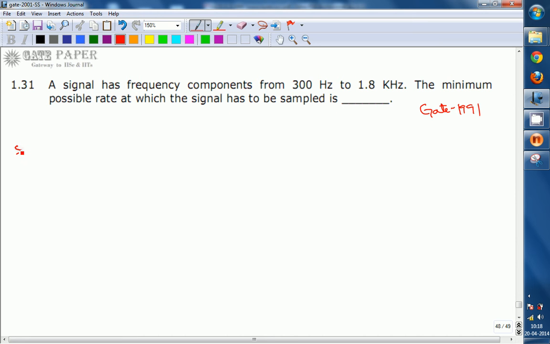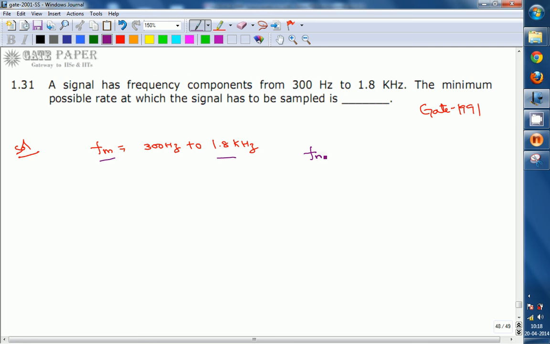Coming to the solution, given that the signal frequency components, so FM, the message signal frequency components, are from 300 Hz to 1.8 kHz. So the maximum value of this message signal frequency is 1.8 kHz.